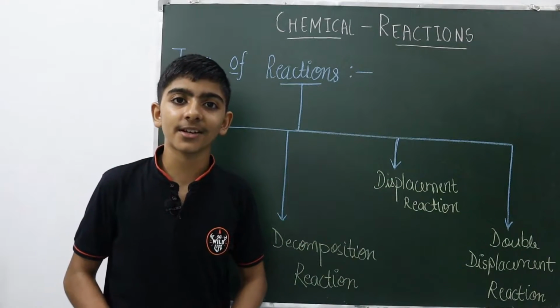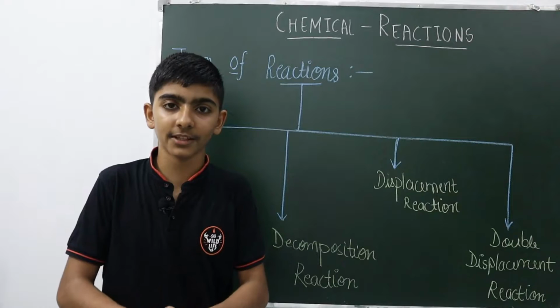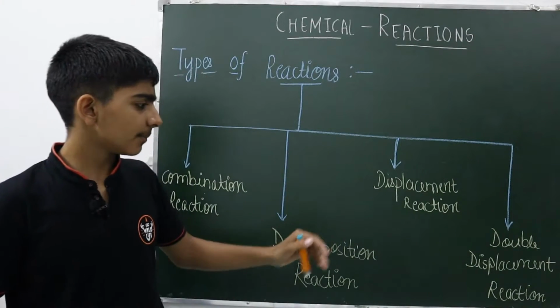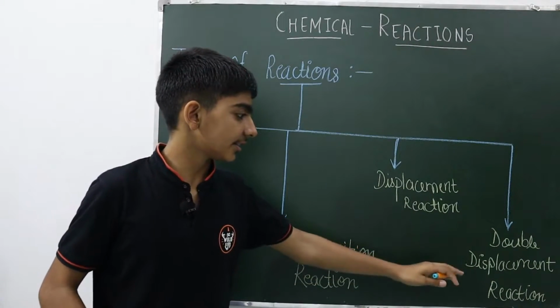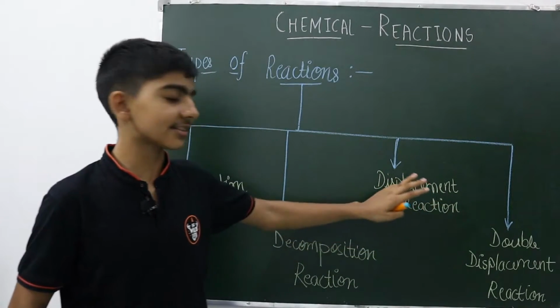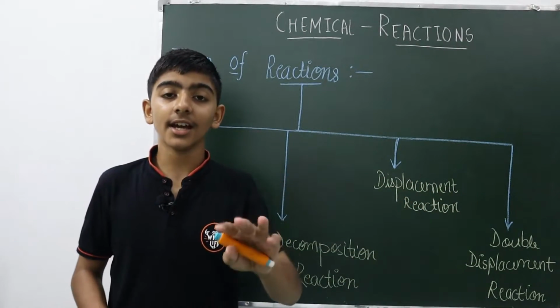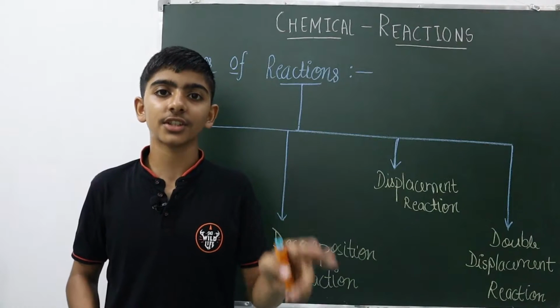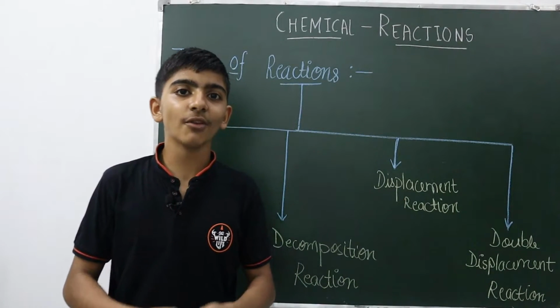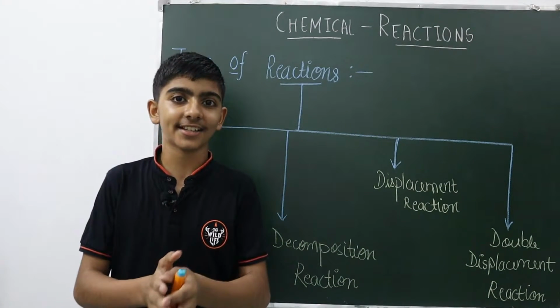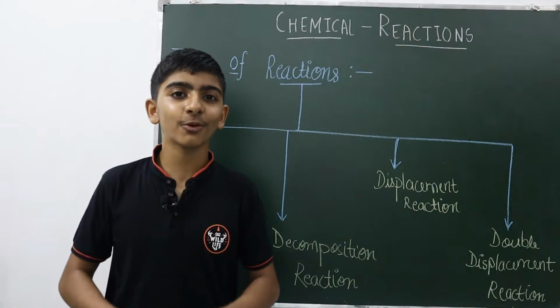The fourth type of chemical reaction is the double displacement reaction. The double displacement reaction is the same as the displacement reaction: the elements and compounds change their position. Now we will talk about their definition, examples, etc. So let's move further.